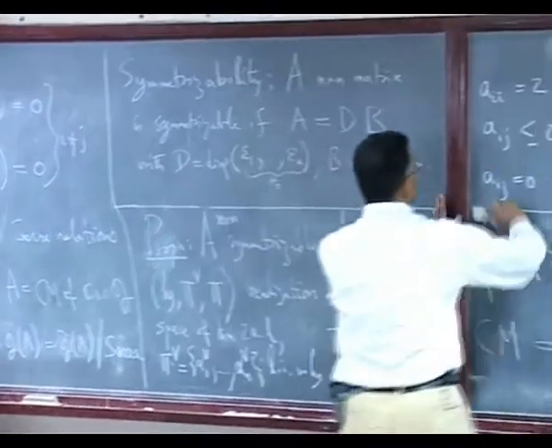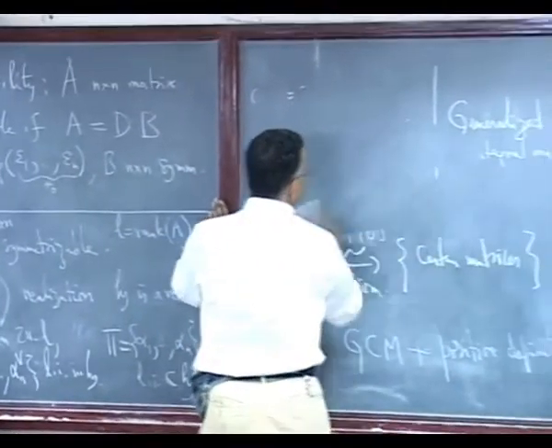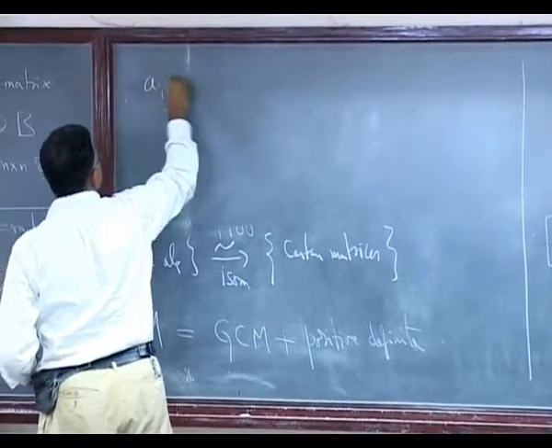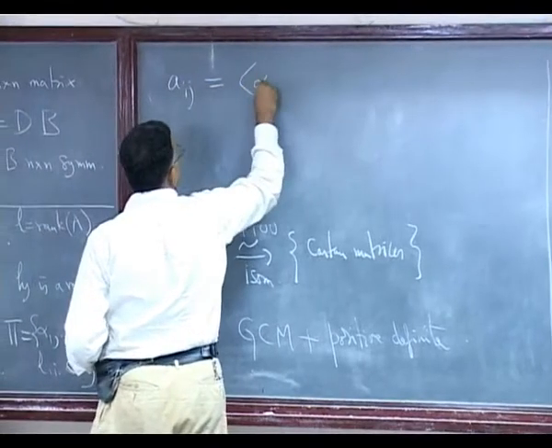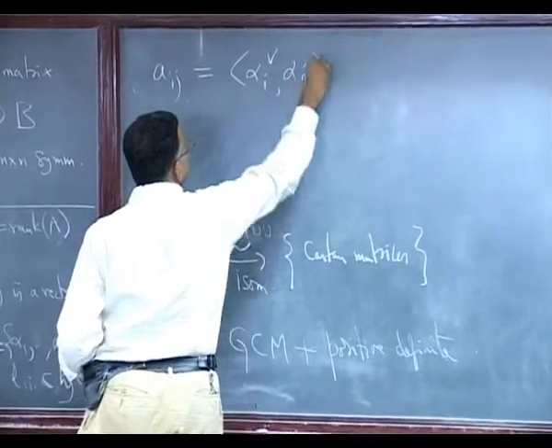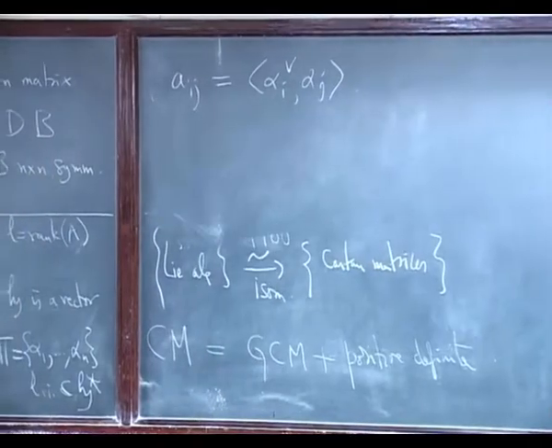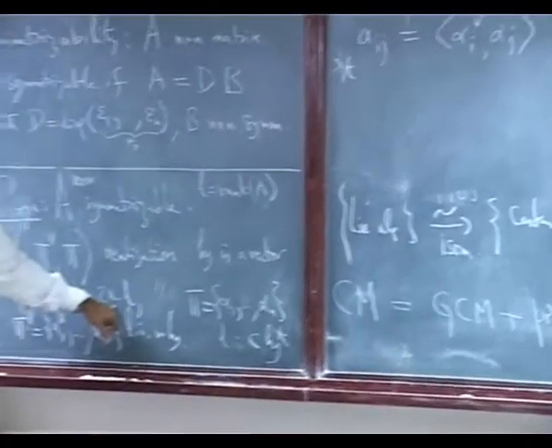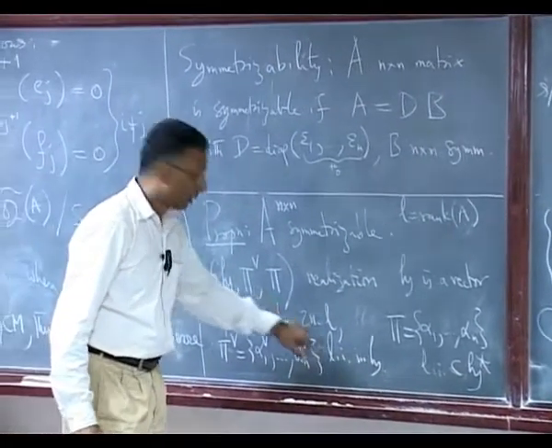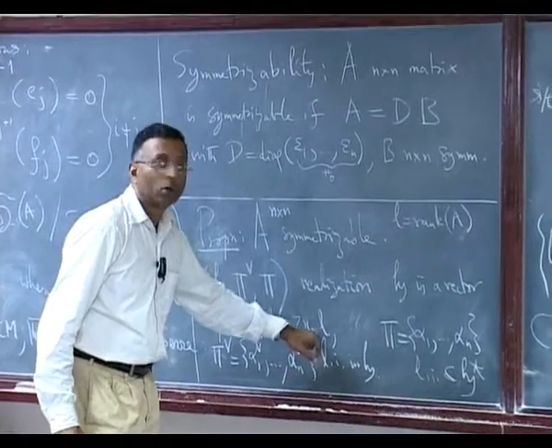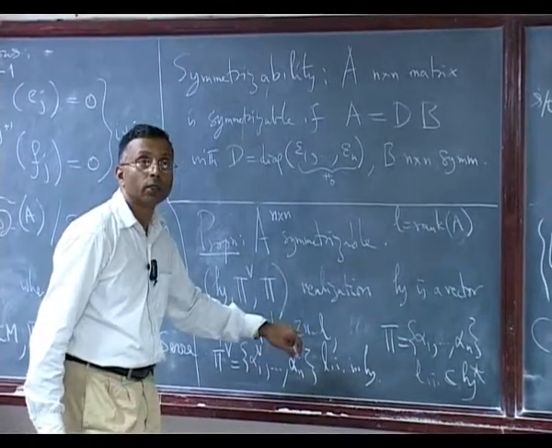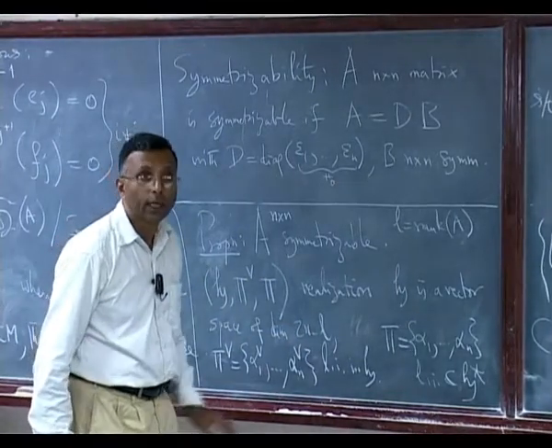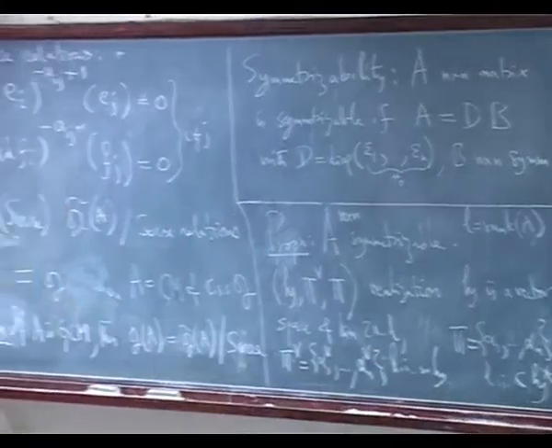And the matrix A_ij will be given by alpha_i check acting on alpha_j. Is this an assumption, or does the dimension of H follow? It's an assumption.